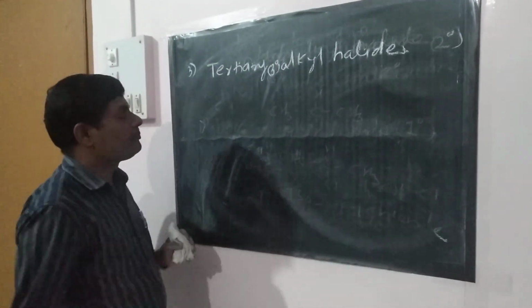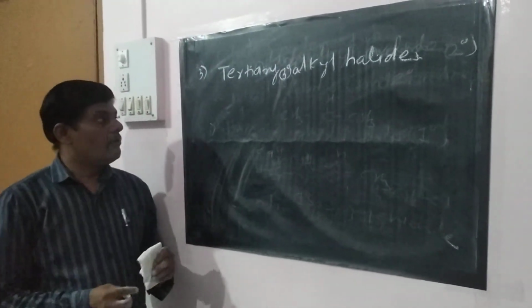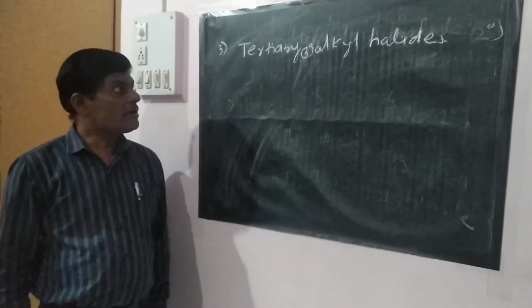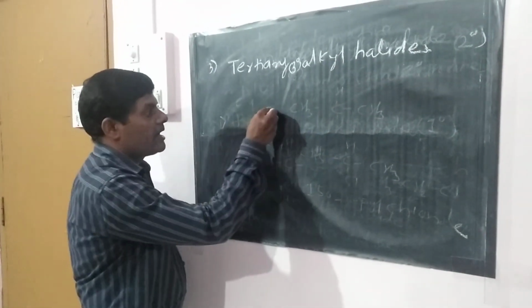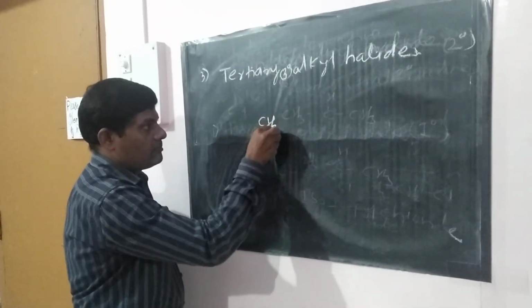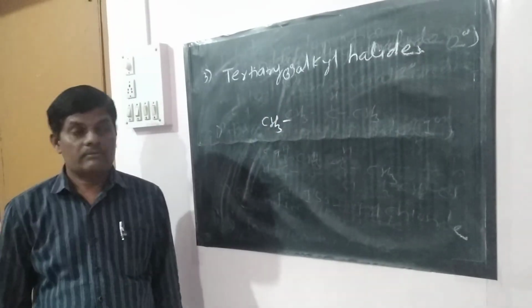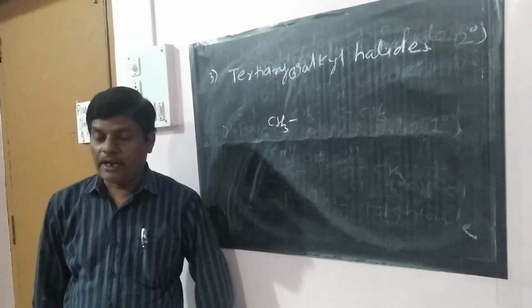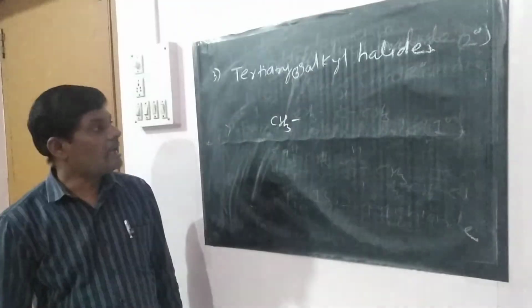When the halogen atom is attached to a tertiary carbon atom, then it is called the tertiary alkyl halide.